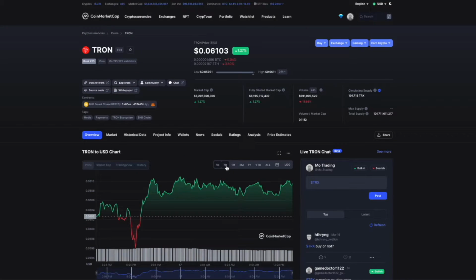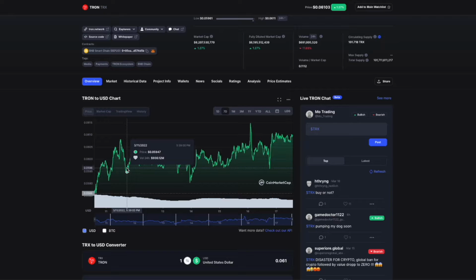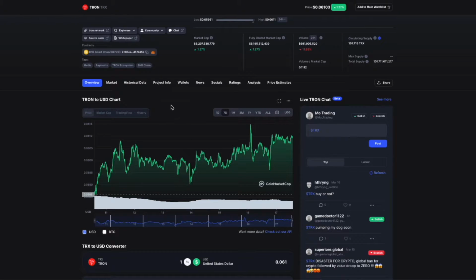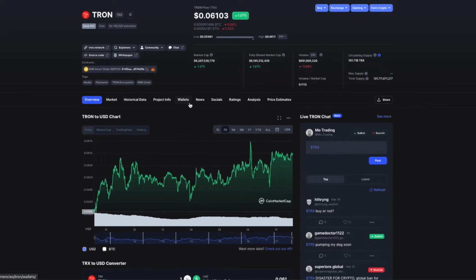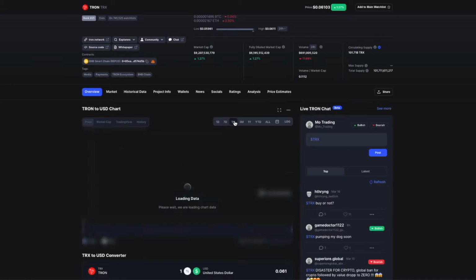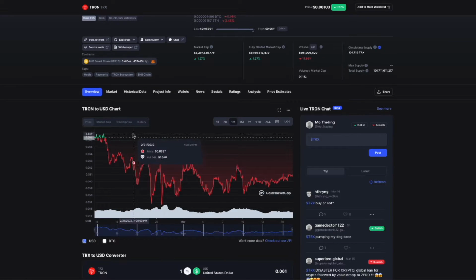And if we check on the weekly to see how Tron has been getting on, you can see Tron has been bullish, which is really good to see, as the overall market is starting to become bullish again. Hopefully we can start to reach possibly closer towards the $1 mark for Tron. You never know. But if you check on the monthly to see how Tron is getting on, you can see that Tron is still very bearish on the monthly, but hopefully with Bitcoin becoming bullish again, we should have some momentum coming through into the market, possibly taking out all of these highs and possibly getting closer to even the 10 cent mark.